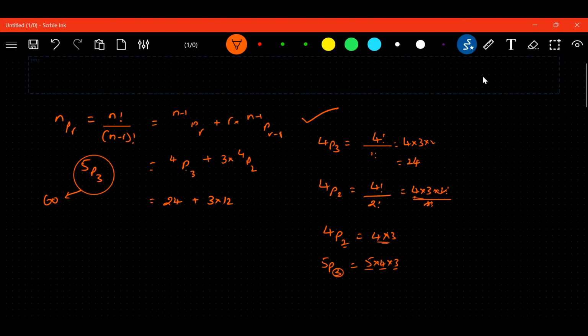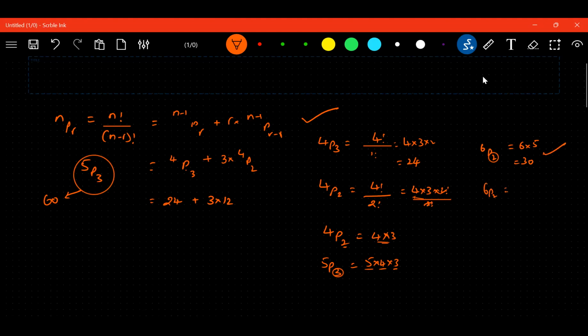Suppose they have given you 6P2. How many values do you have to write to calculate the value of 6P2? 2 values. What are those 2 values? 6 followed by the predecessor of 6. 6 into 5 is 30. This is a trick.